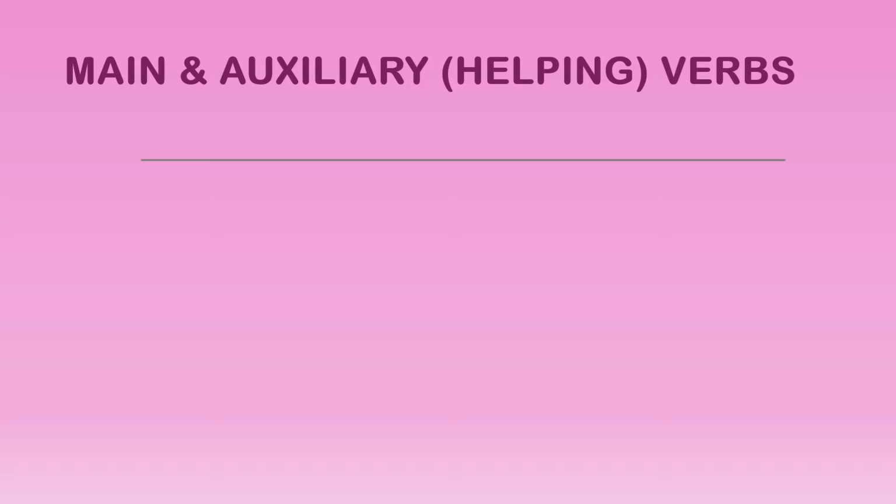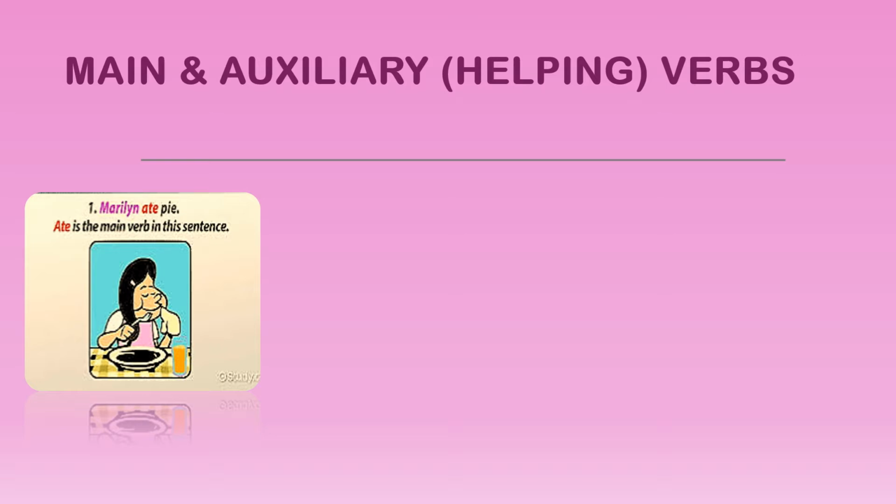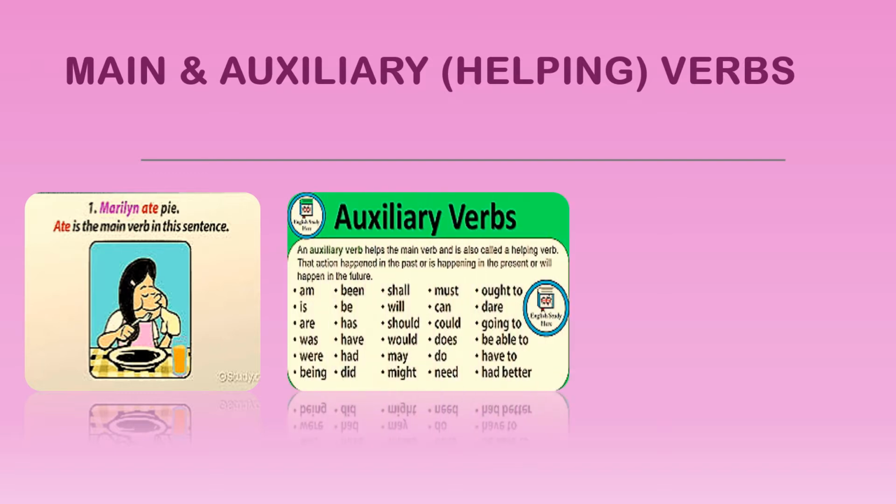Main and auxiliary or helping verbs. Madeline ate pie. Here, ate is the main verb in the sentence. Whereas we can use verbs as auxiliary or helping verbs, like for example am, do, need, may, and we can use the verb have as an auxiliary verb.